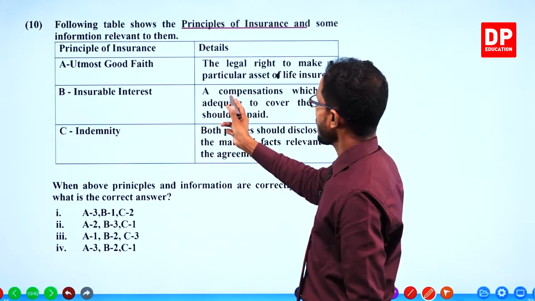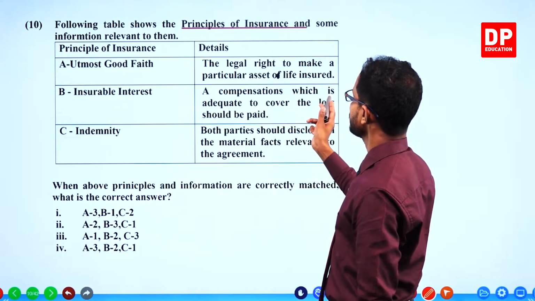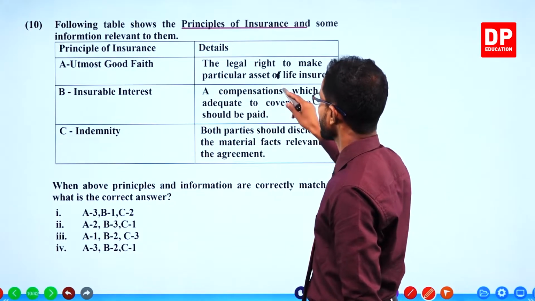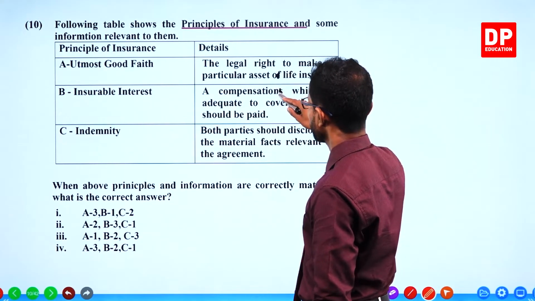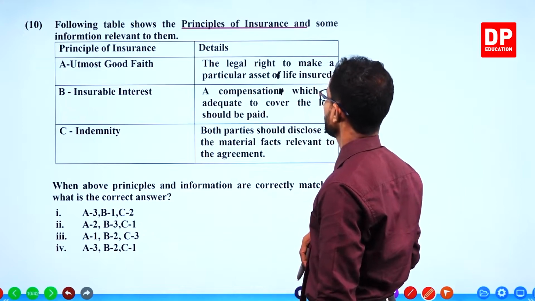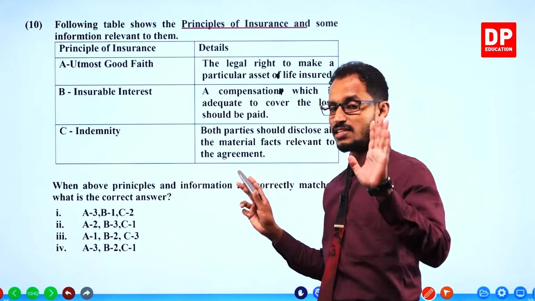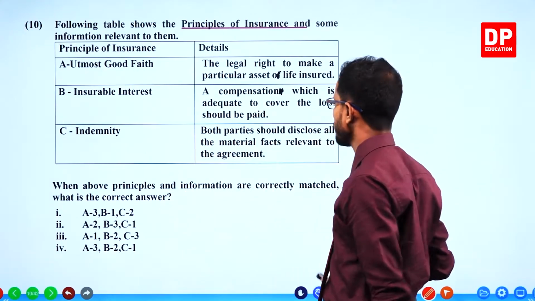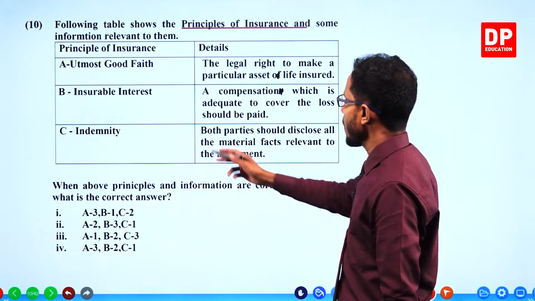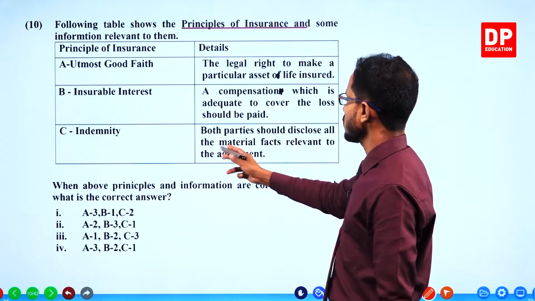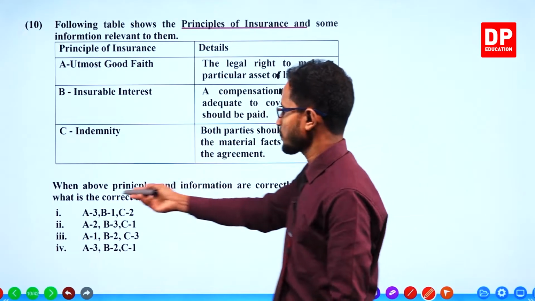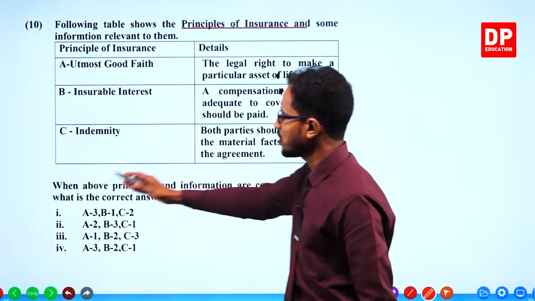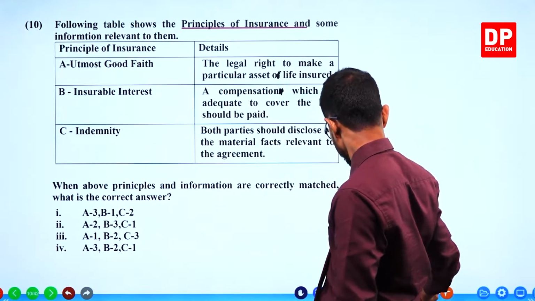Then, a compensation which is adequate to cover the damage and the loss which occurred should be paid. Both parties should disclose all the material facts relevant to them. When the above principles and information are correctly matched, what is the correct answer?